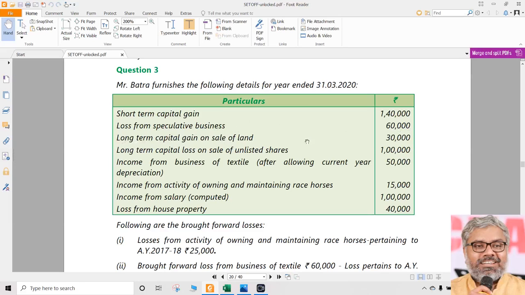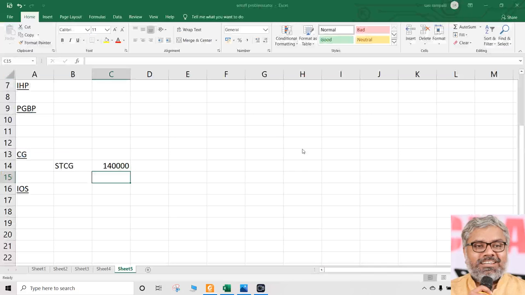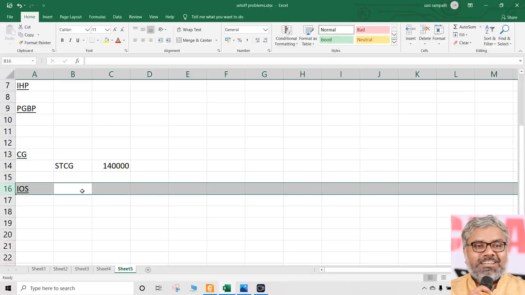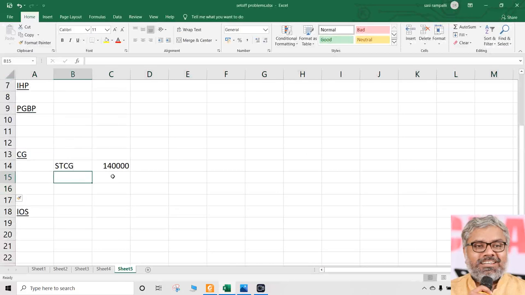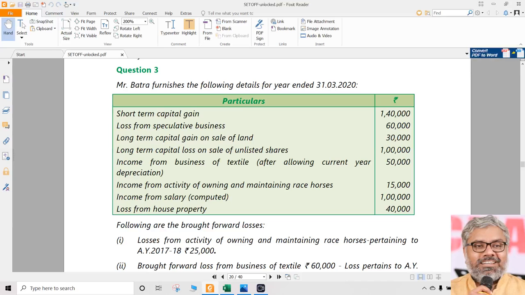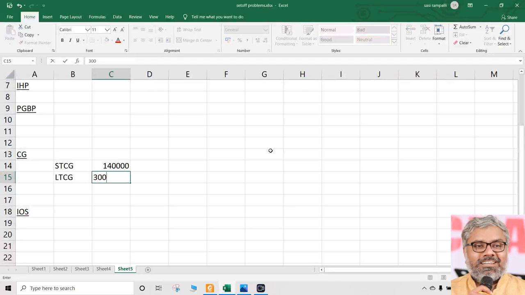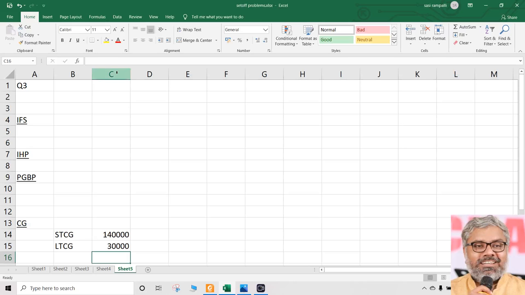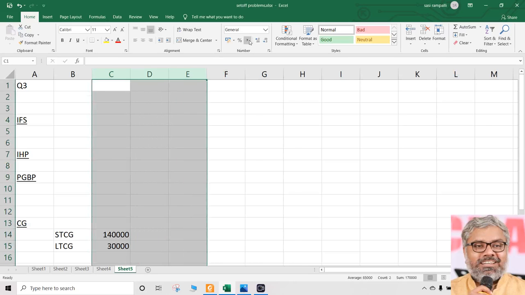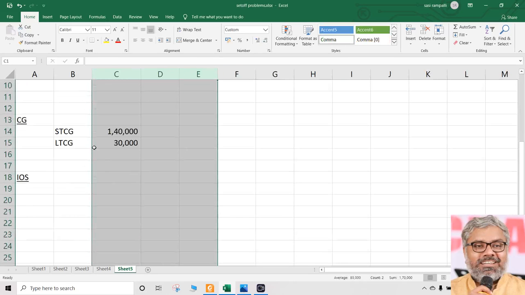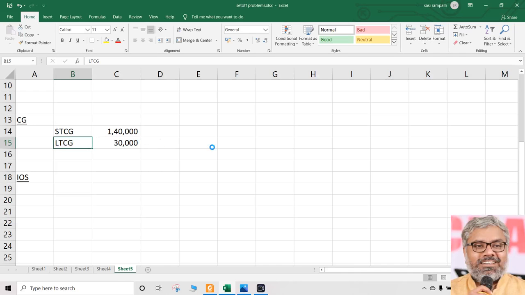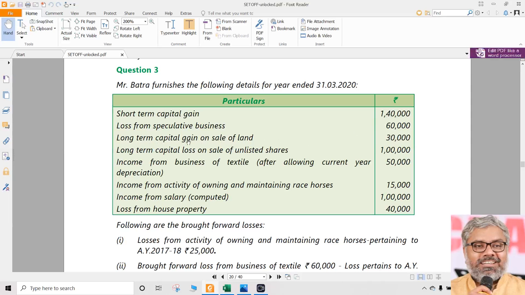Long-term capital gain on the sale of land. I told you already, don't worry about where the gain has come from. You just focus mostly on what is the nature of that. So this is long-term capital gain. Simple. So write it as long-term capital gain. How much? From the sale of land, 30,000. Okay, that's good. So we have a short-term capital gain and a long-term capital gain which are given here.